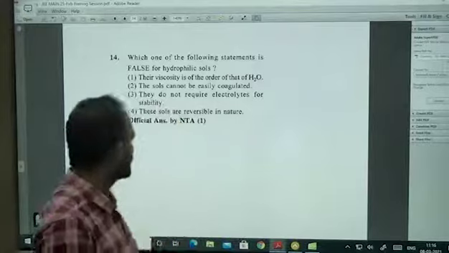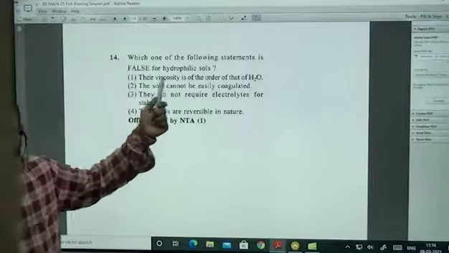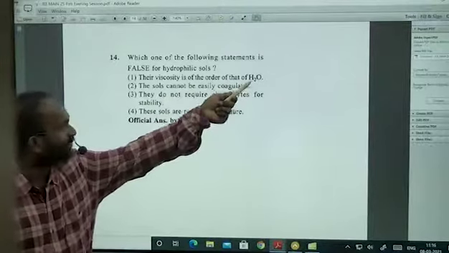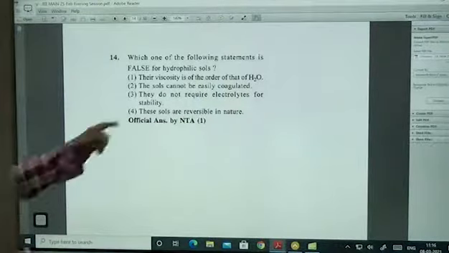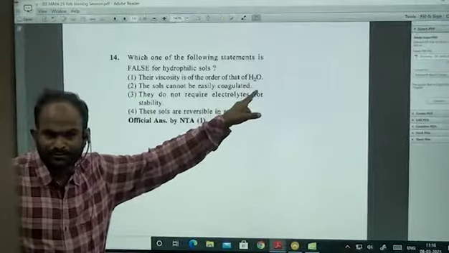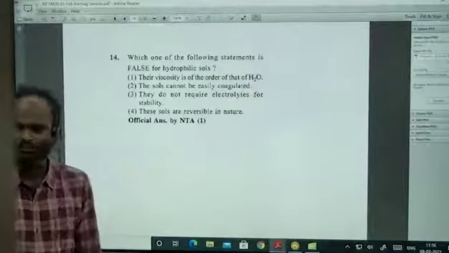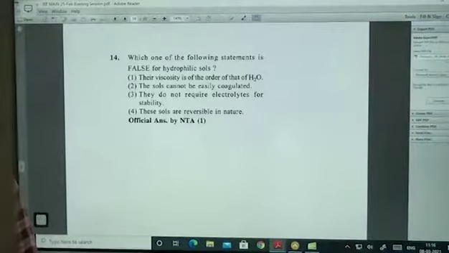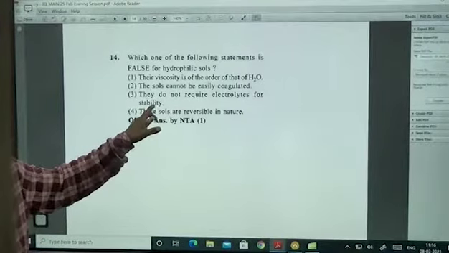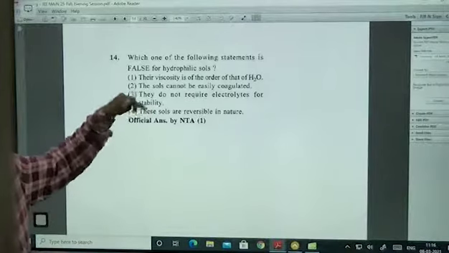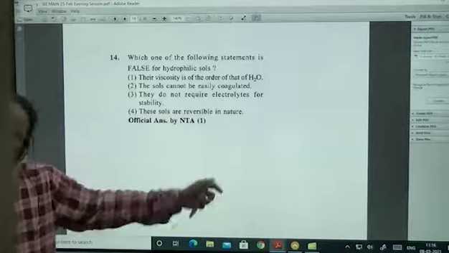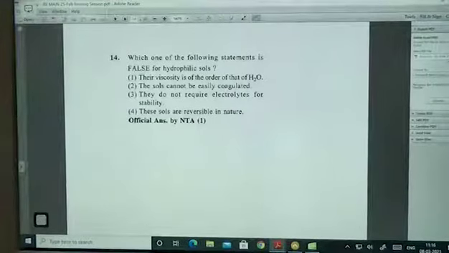Right? Yeah. So I guess now the answer could be a little easier. The viscosity is of the order of the water. This is for hydrophobic, not for hydrophilic. Yeah, that is the answer. Now the sols cannot be easily coagulated. Can be easily, just you add. Right. Next, they do not require electrolytes. They require electrolytes. They are asking for the incorrect statement. Next, these are reversible in nature. Yes, they are reversible in nature.